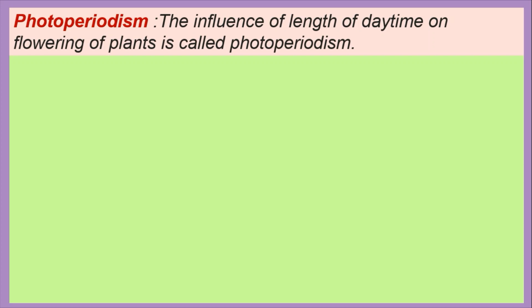For example, the chrysanthemum is a short day plant. Long day light causes inhibition to their flowering. The rhythm of light and dark period in a plant is called biological clock. And it is known that the length of day and night changes in different seasons of the year. In summer time, days are long and nights are short. In winter, it is just the opposite of summer.